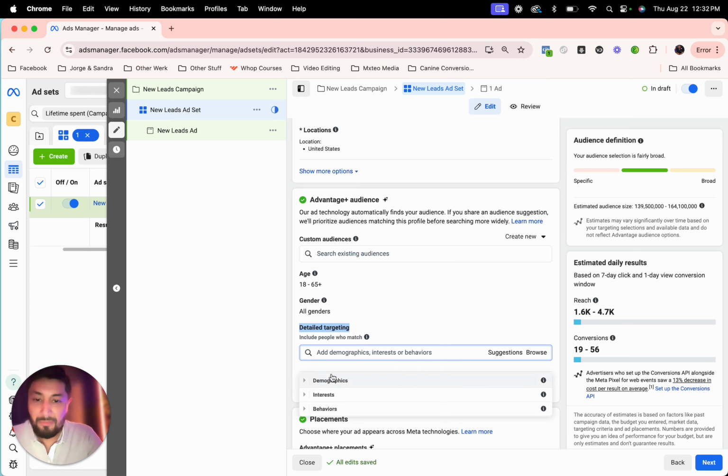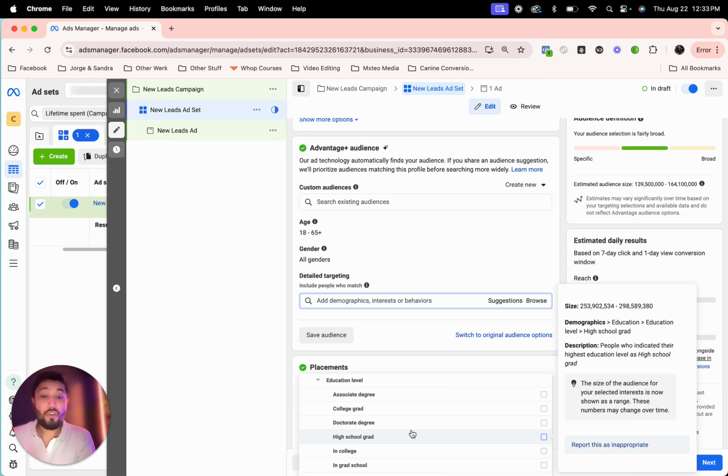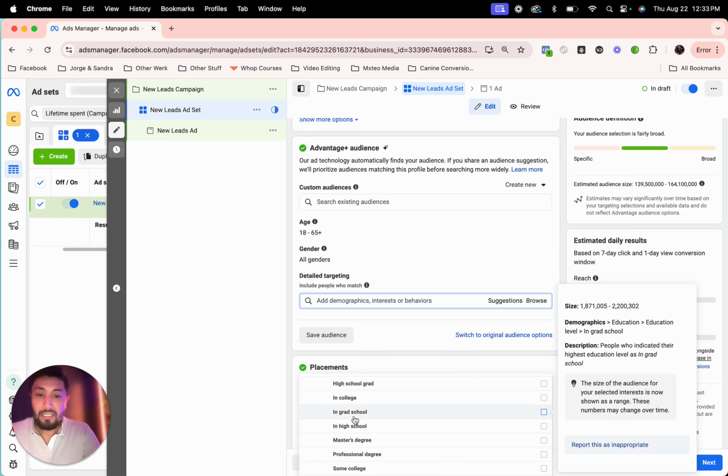So for example, let's go to demographics. Within demographics, you can target people by education level, financial, life events, parents, relationship, work. In education, when we click on it, it gives us the option to pick the education level, field of study, school, and undergrad years, and we can dive much deeper. For example, with education level, we can target people who have an associate degree, college grad, doctorate degree, high school grad, in college, in grad school, in high school, master's degree, professional degree, some college, some grad school, some high school, unspecified.